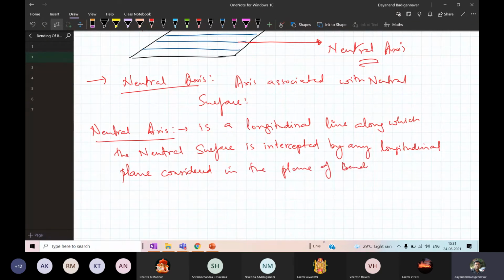Okay, don't worry about the definition. The definition is very lengthy, but I hope you understand this concept of neutral layer and neutral axis.